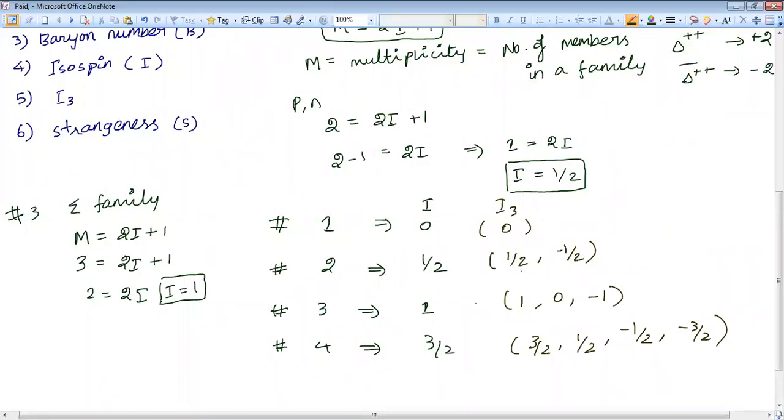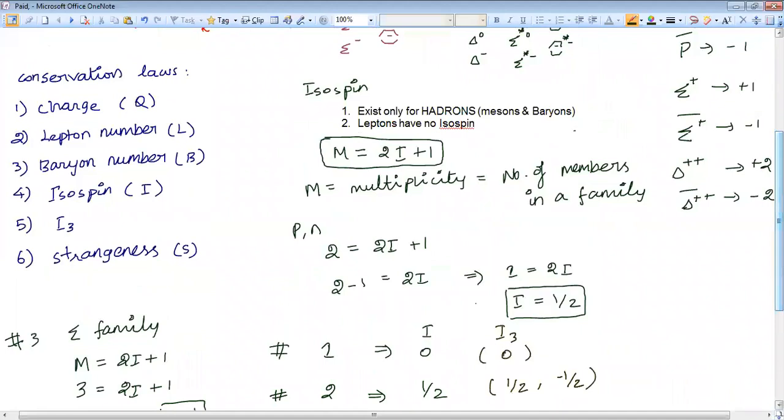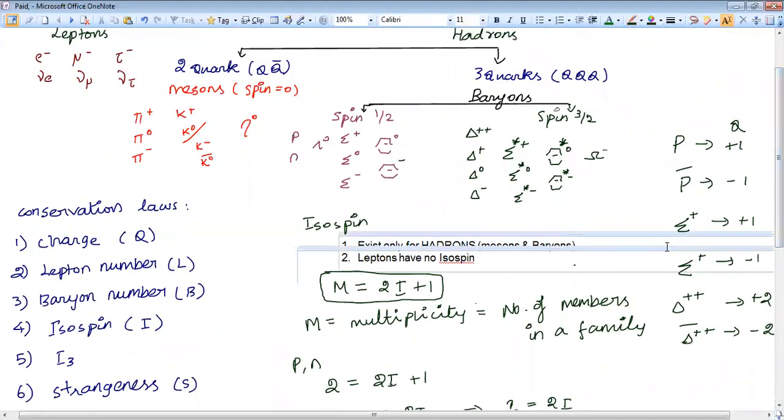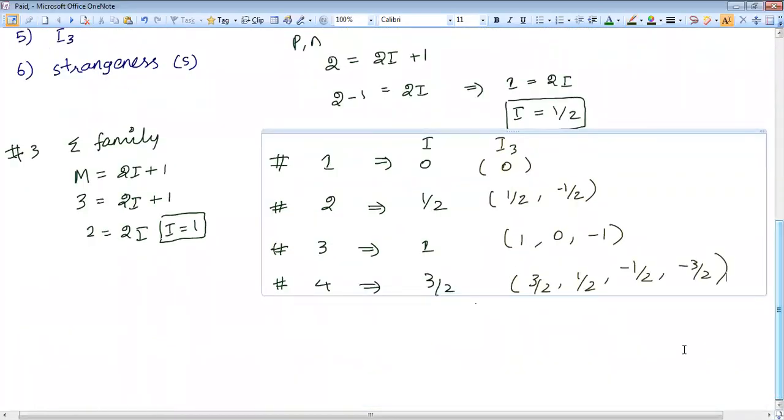You can note down here itself. If I is like this, then the I3 values will vary like this. You can put the value as it is there in the family. If you are familiar with the family members, you can straight away substitute.